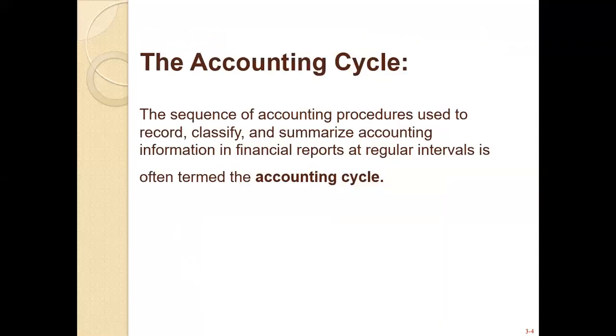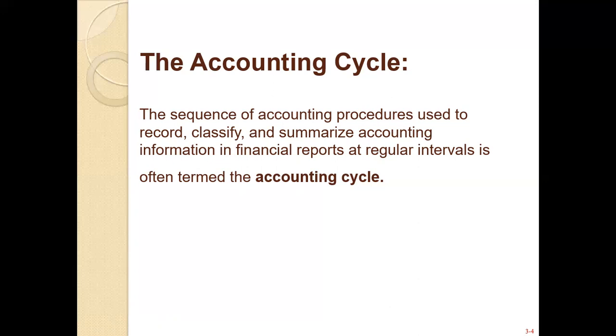Now we come to the accounting cycle. This is the complete set of steps that you need to understand in financial accounting, a step-by-step sequence that helps us make the accounting information accurate. The accounting cycle is a sequence of accounting procedures used to record, classify and summarize accounting information in financial reports at regular intervals. It starts from the initial business transaction, recording it, and a whole procedure is followed.